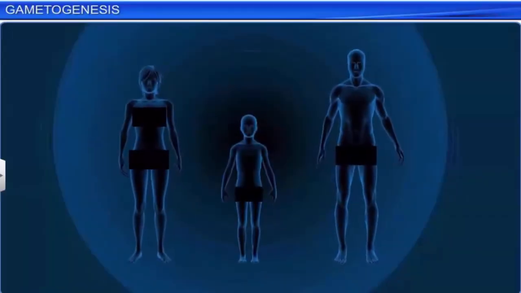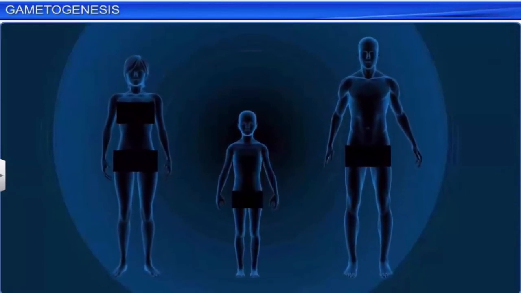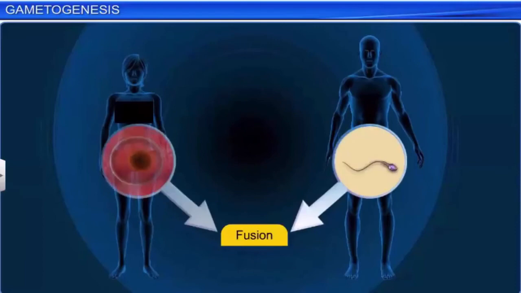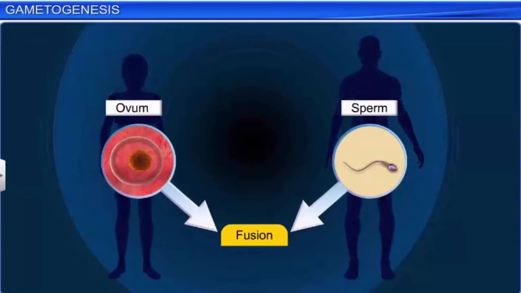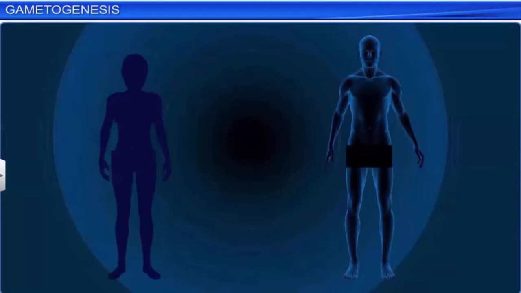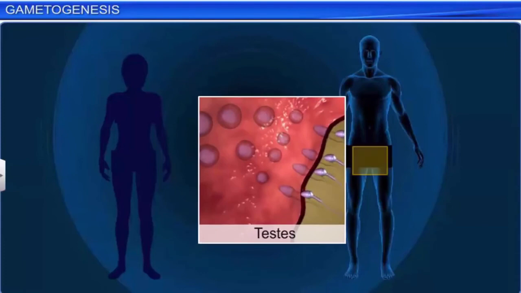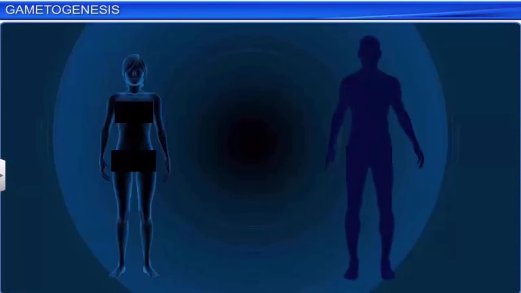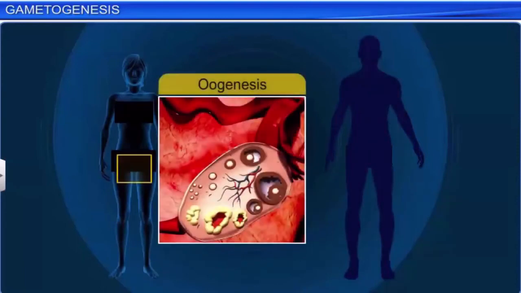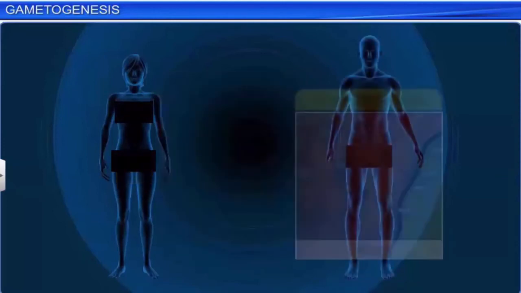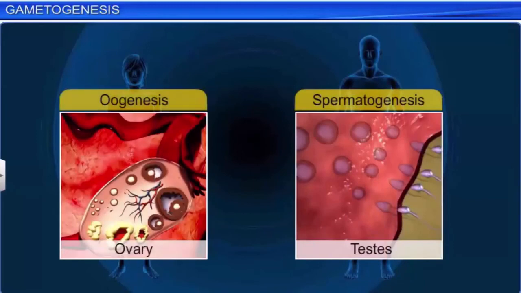An important process in human beings involves the fusion of the male and female gametes called sperm and ovum. These gametes are formed by a process called gametogenesis. In males, the process of gametogenesis occurs in the testes and is called spermatogenesis, whereas in females, gametogenesis is called oogenesis and occurs inside the ovary. Interestingly, spermatogenesis and oogenesis begin at different ages.